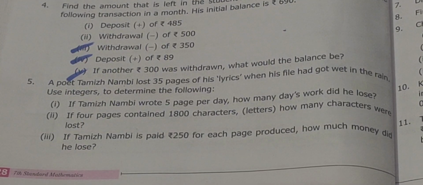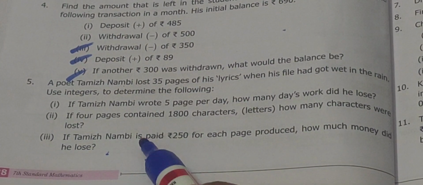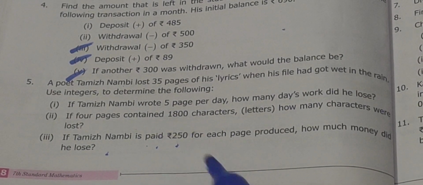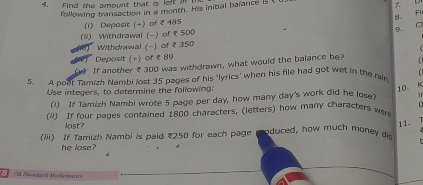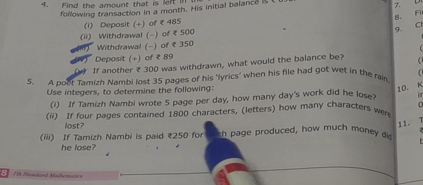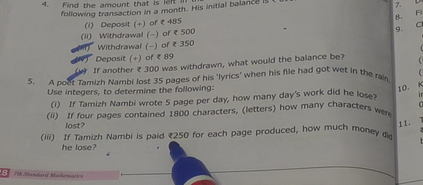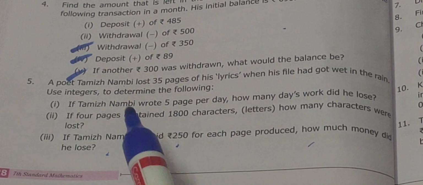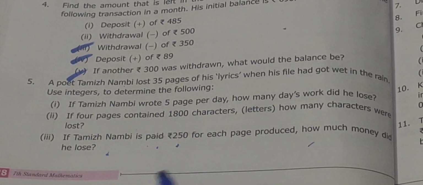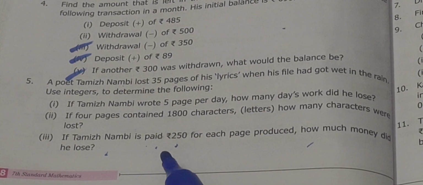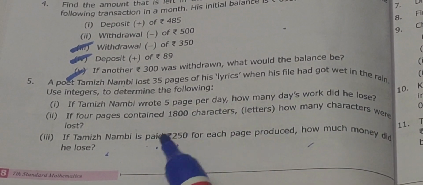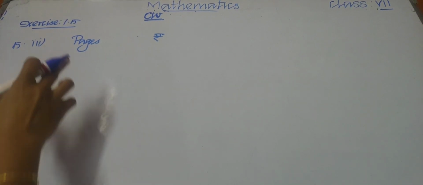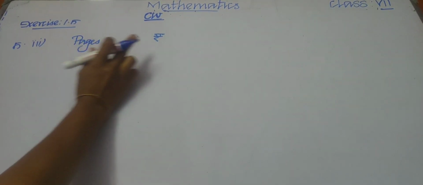Okay, children, see the question. If Tamil Nambi is paid rupees 250 for each page produced, so for one page, rupees 250. How much money did he lose? We need to find for 35 pages the money he loses, X. Can you find it? For the third question also you should use the unitary method.